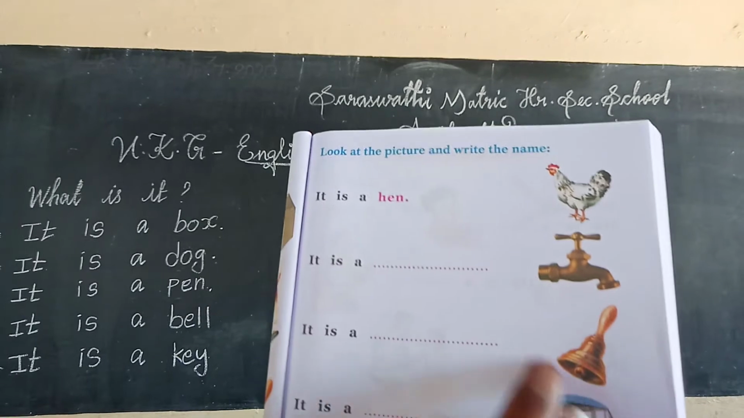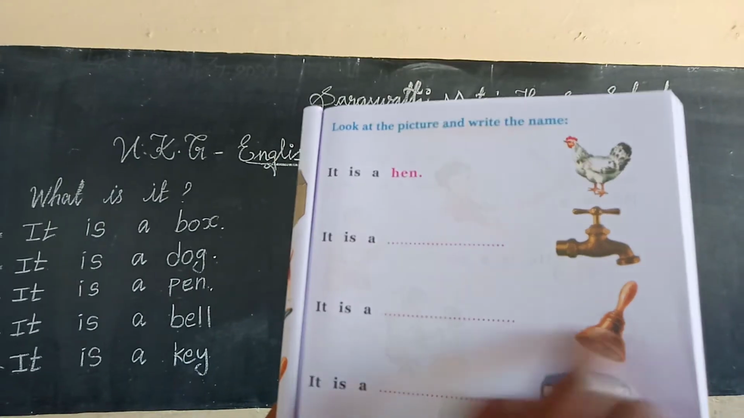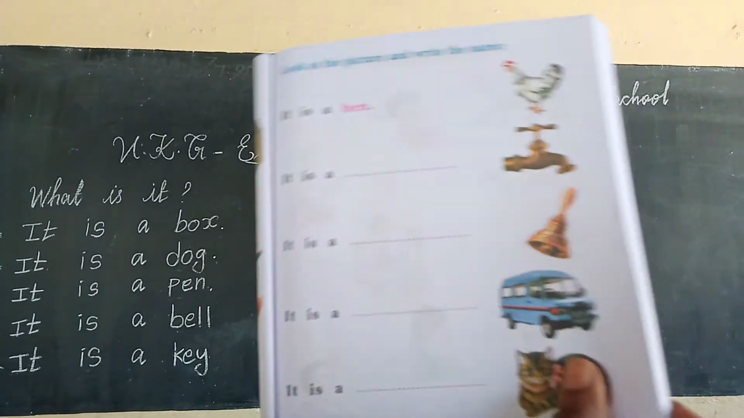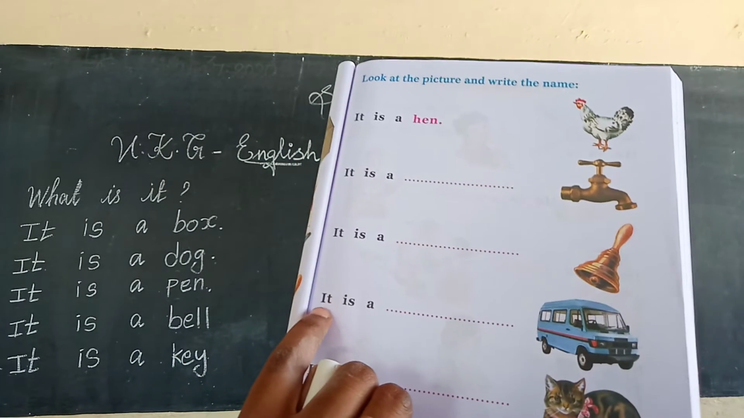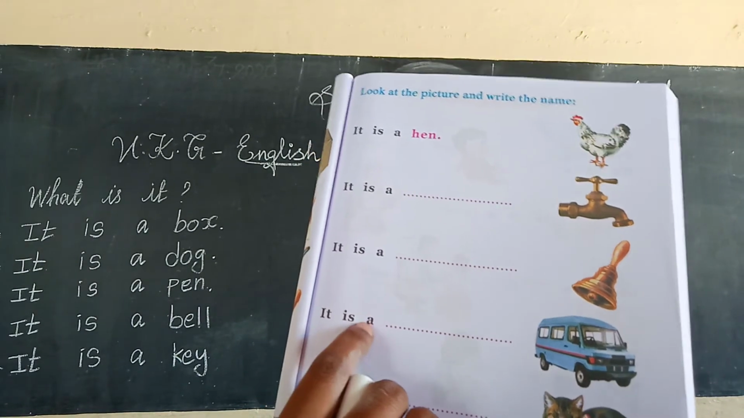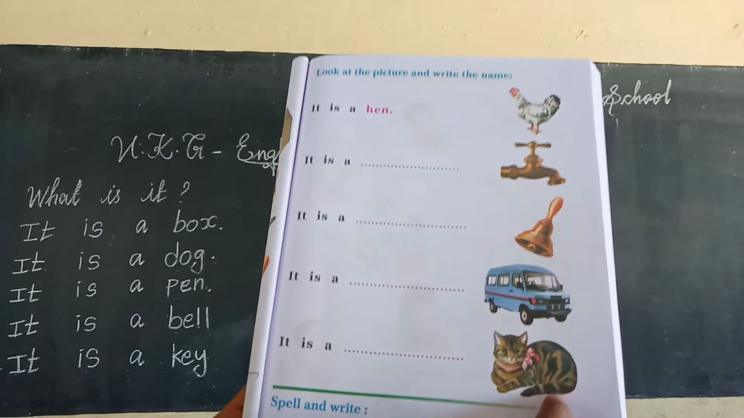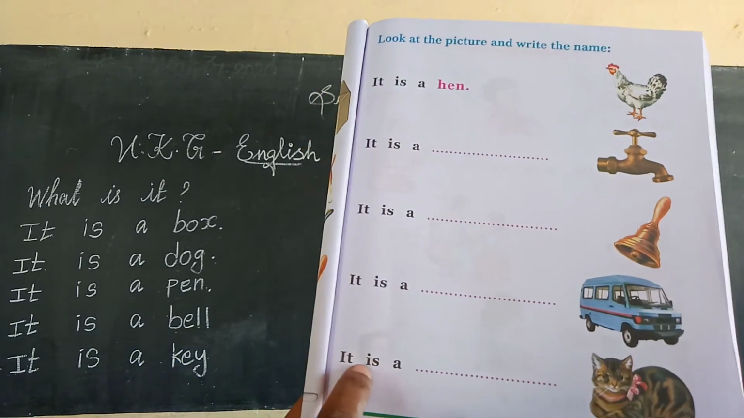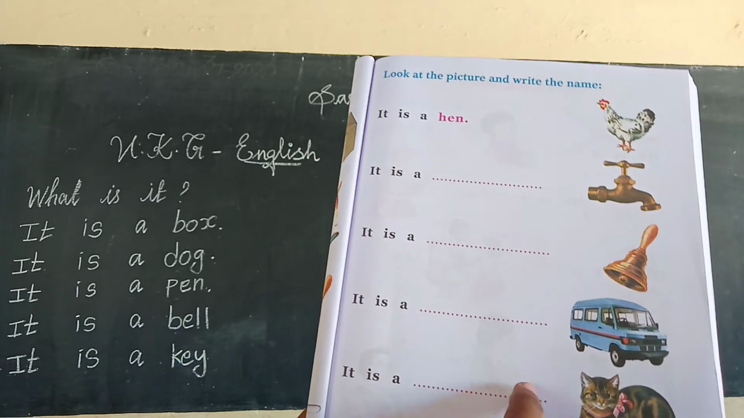Next, what is it? Did you know the picture? This is a bell. So it is a bell. Next, what is this picture? What is it? It is a van. So it is a van here. Okay, next, what is it? It is a cat. So it is a cat here. Okay, cat.